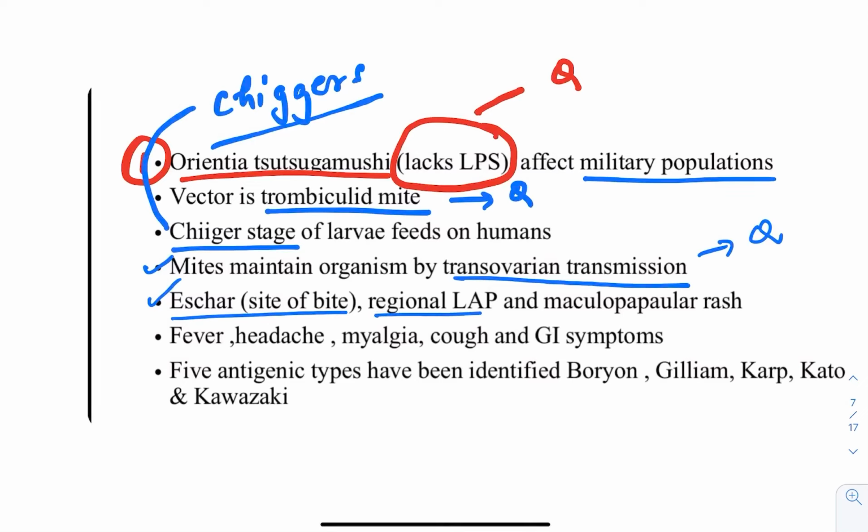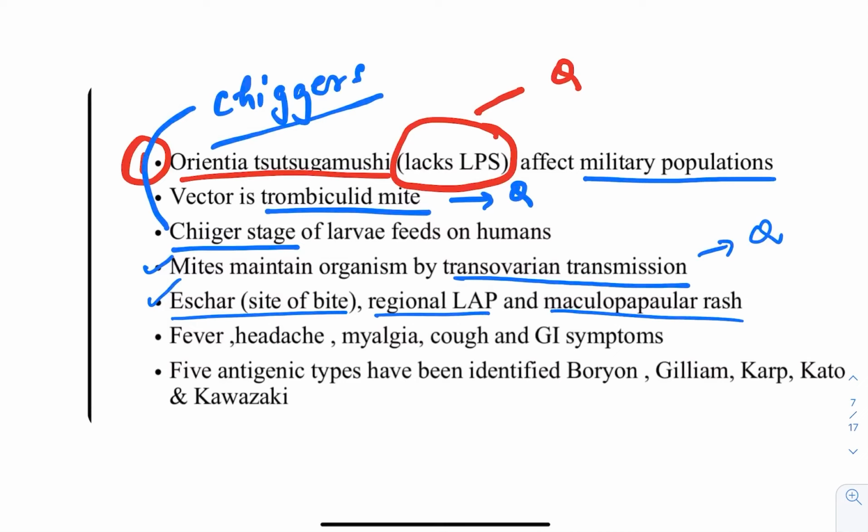Along with that, there is regional lymphadenopathy and a rash. So there is a maculopapular rash, lymphadenopathy, and an eschar. This type of eschar is also produced in anthrax infection. If you remember, malignant pustule, that is cutaneous anthrax. They want to confuse you in the exam.